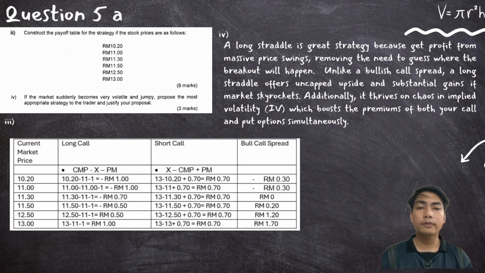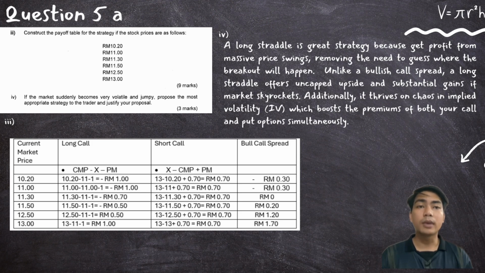For 12.50 we will get the bull call spread as 1.20. For 13 ringgit we will get the bull call spread as 1 ringgit 70 cents for the answer. So next,